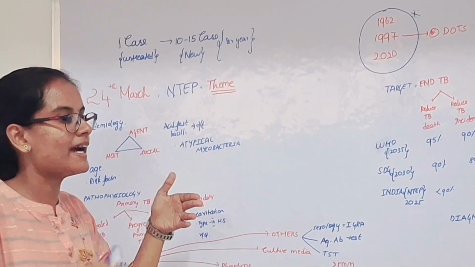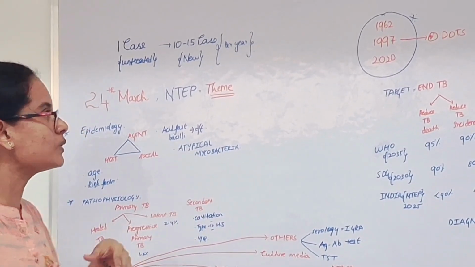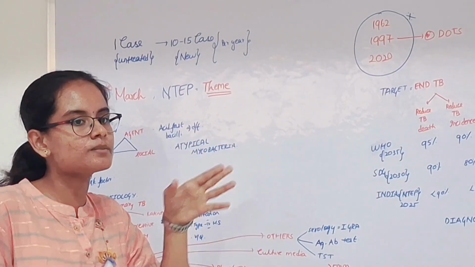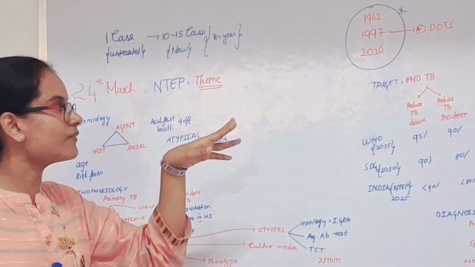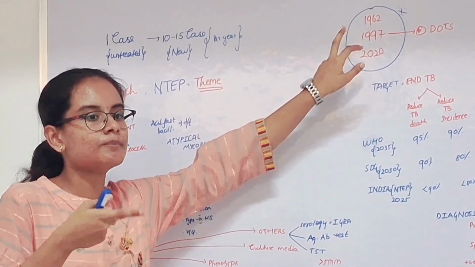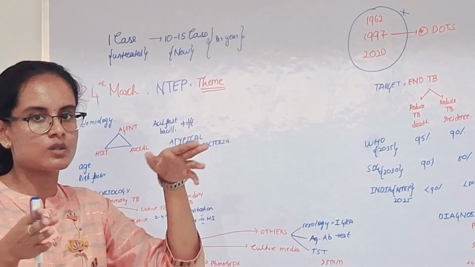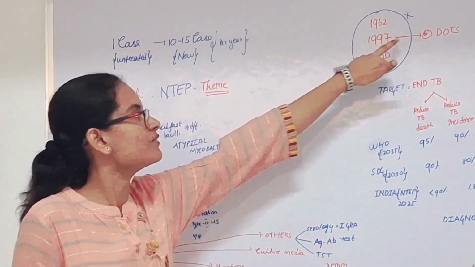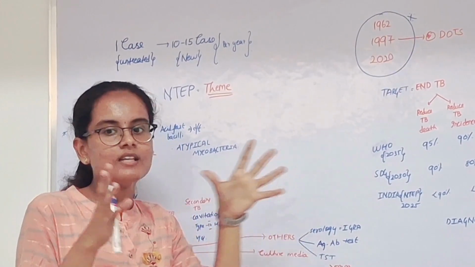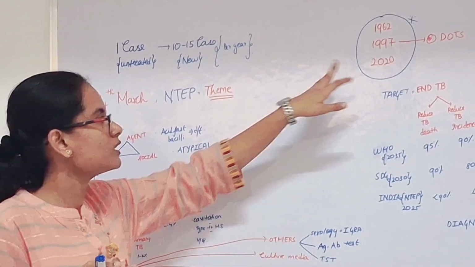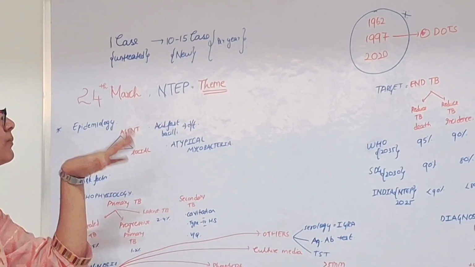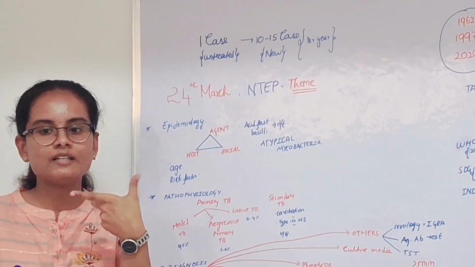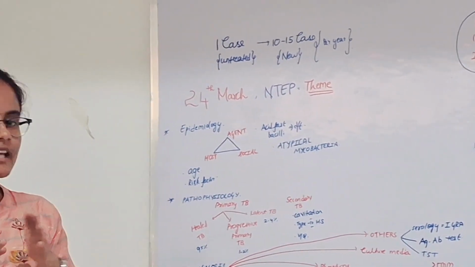The TB program has been revised over the years. In 1962, it was the National Tuberculosis Control Program. In 1997, the major changeover, it was changed to the Revised National Tuberculosis Control Program. The importance of this is the DOTS regimen, directly observed treatment short course. In 2020, it was renamed the National Tuberculosis Elimination Program. The theme of this program is called TB Harega Desh Jeetega.